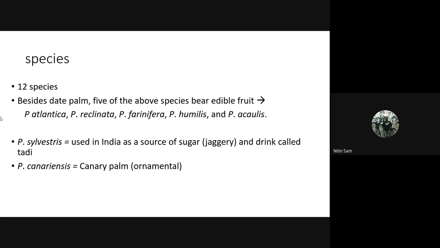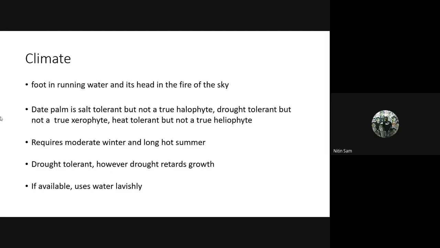Phoenix sylvestris is used in India as a source of jaggery and also an alcoholic drink called toddy. The alcoholic drink is prepared from Phoenix sylvestris, so please remember this. And Phoenix canariensis, also known as canary palm, is used for ornamental purposes.